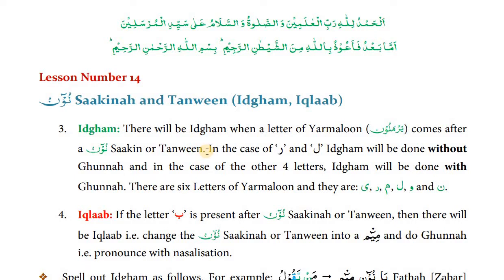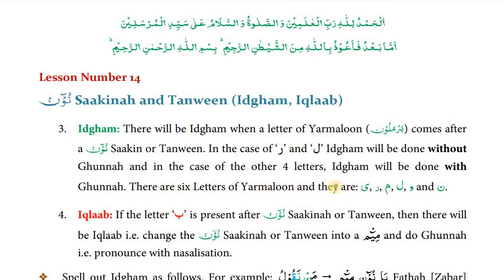So what happens in idgham? In the case of ra and lam, idgham will be done without gunna, and in the case of the other 4 letters, idgham will be done with gunna. So there are two main options in the case of idgham. Whenever lam and ra come after noon sakin or tanween, we will do idgham but without gunna. Gunna will not be done in the case of lam and ra. But if ya, mim, waw or noon comes after noon sakin or tanween, we will do idgham, and idgham will be done with the gunna.